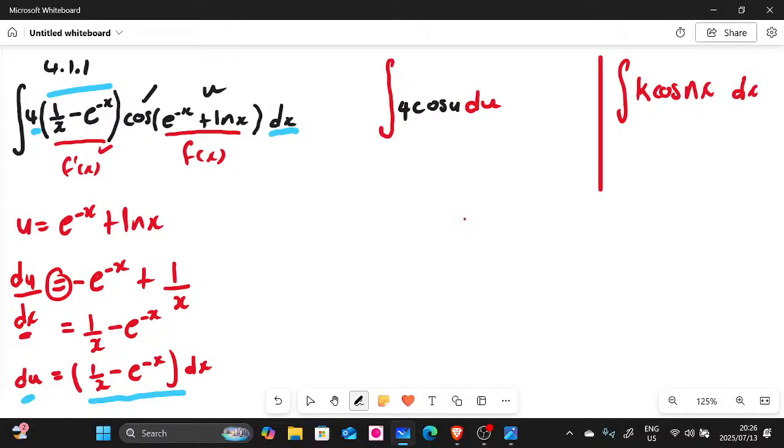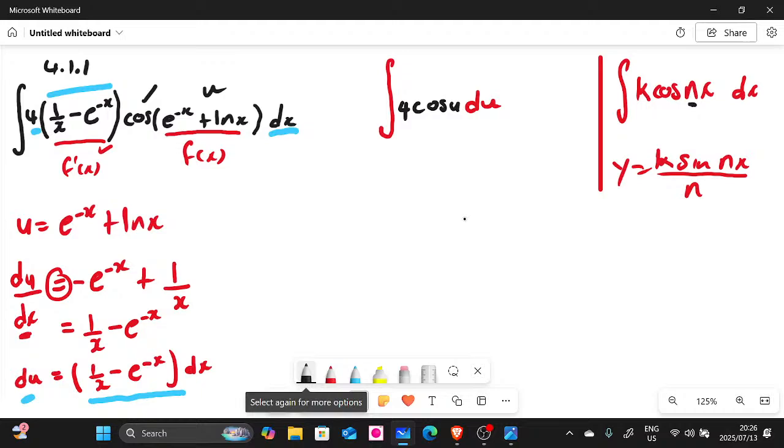When you integrate this, guys, first of all, cos becomes positive sine, so it's going to be k sine nx divided by n. Guys, do not forget this n here, which is the coefficient of x, you must divide by it here, and also you must keep it as much as we derive these two here, cos and sine, right?